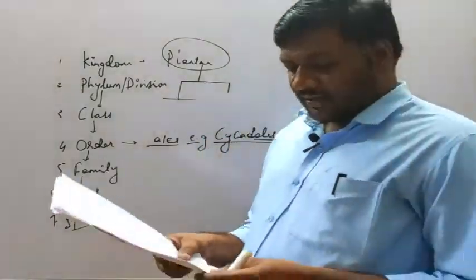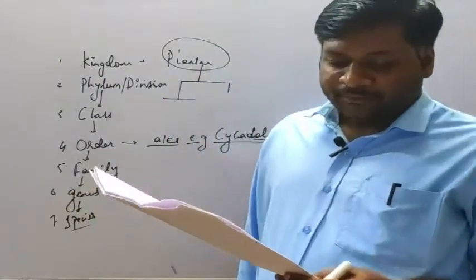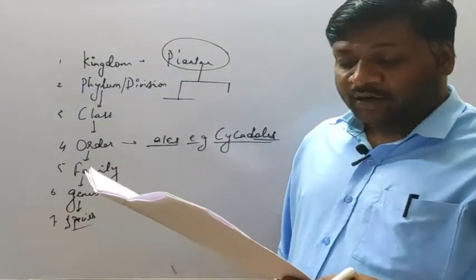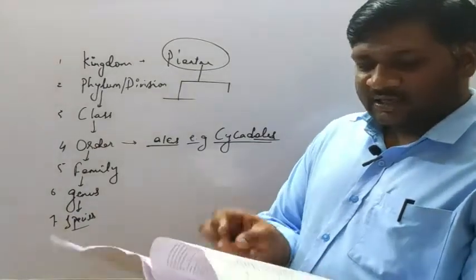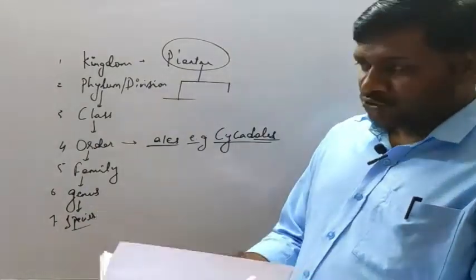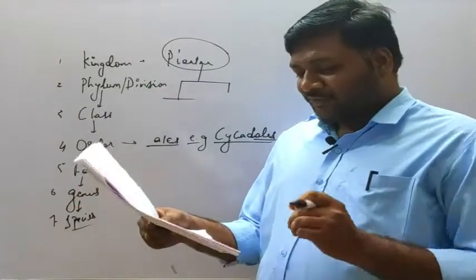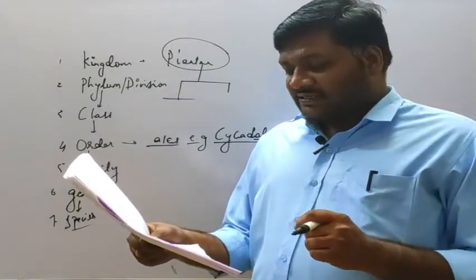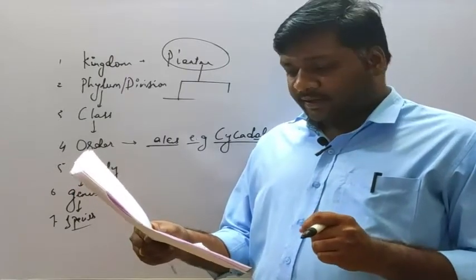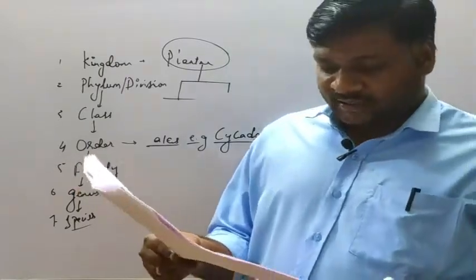The next, question number 88. Which of the following statements are not correct? Okay, so these are the statement-wise questions. Many questions are there, so let's consider this one. Lower the taxon, more the characteristics that the members within the taxon share.